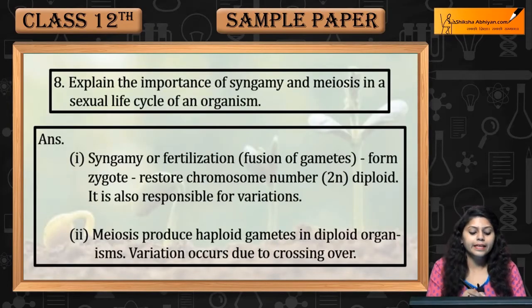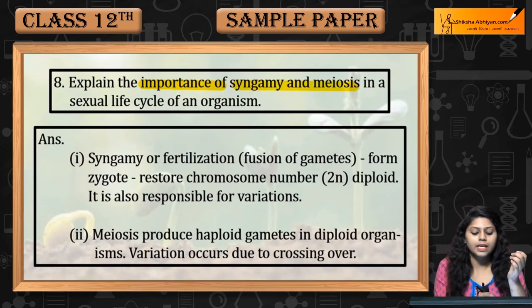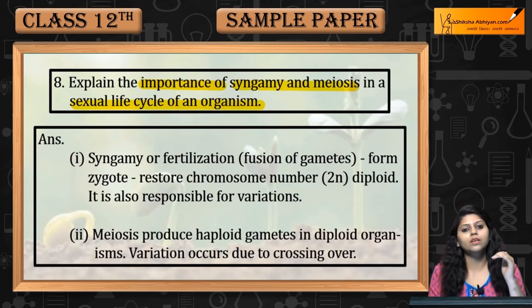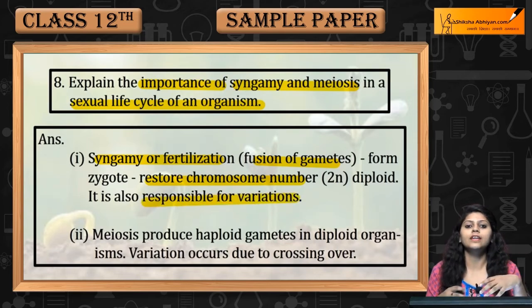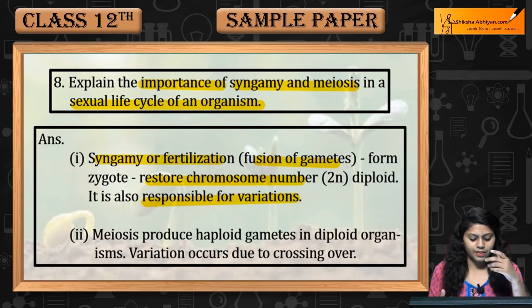Question number 8. Explain the importance of syngamy and meiosis in a sexual life cycle of an organism. Syngamy or fertilization, which is fusion of gametes, forms the zygote. It restores the chromosome number, that is diploidy. It is also responsible for variations.